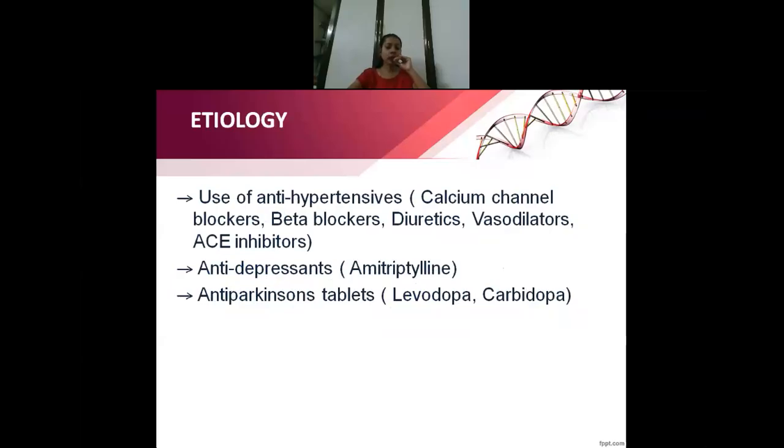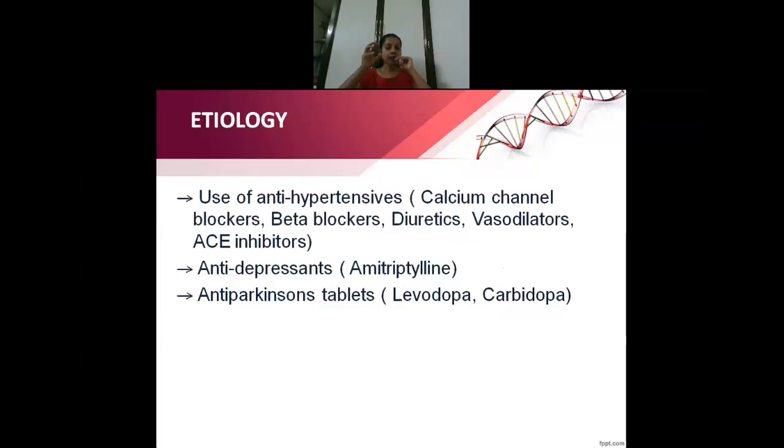Now, what is the main cause of low blood pressure? Most of the time, it is seen in people who are taking antihypertensives. We have seen so many classifications of the drugs, isn't it? There are vasodilators, calcium channel blockers, diuretics, then beta blockers, alpha adrenergic blockers. So many drugs are there. In certain patients with hypertension, they may give a combination of drugs.